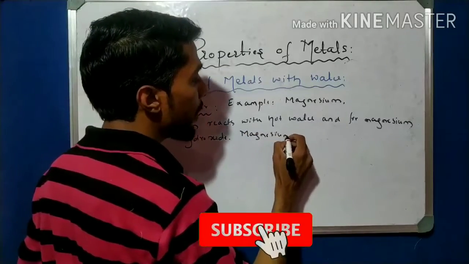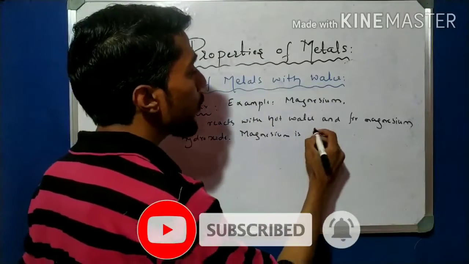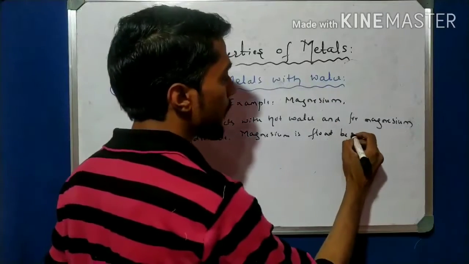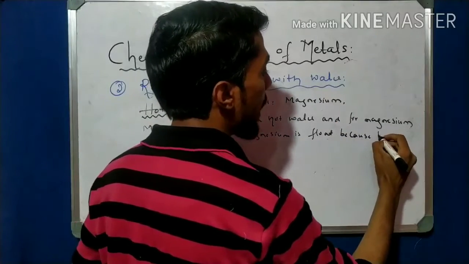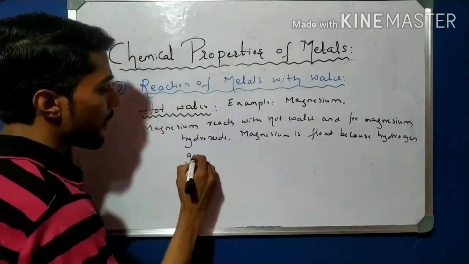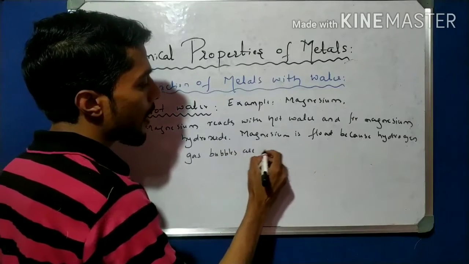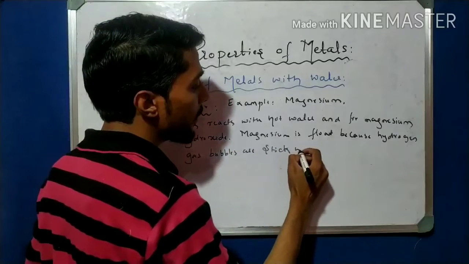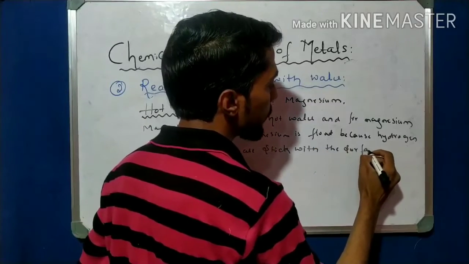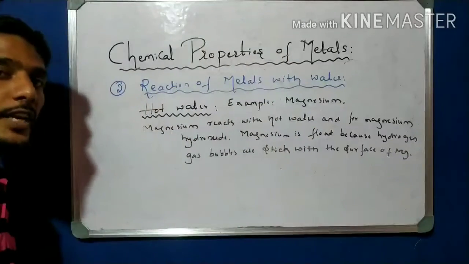When we take magnesium into a test tube, you observe that the magnesium floats, because hydrogen gas bubbles stick to the surface of the magnesium. This is very important.